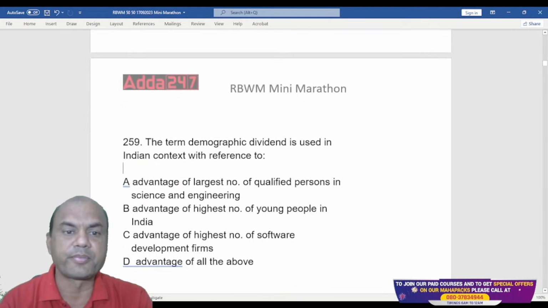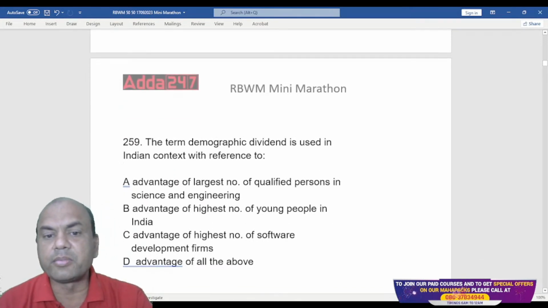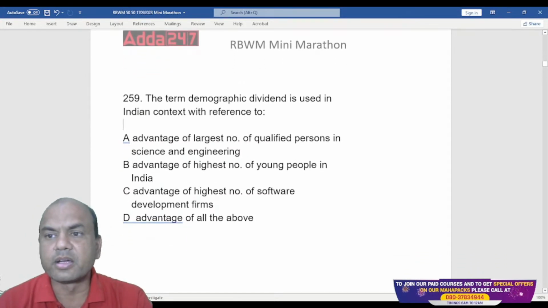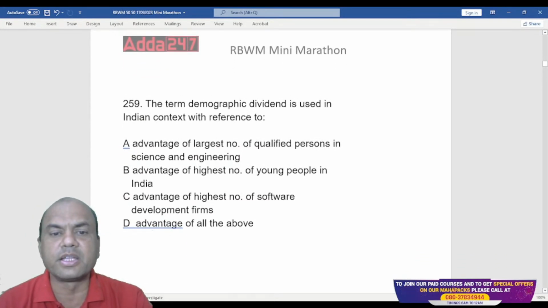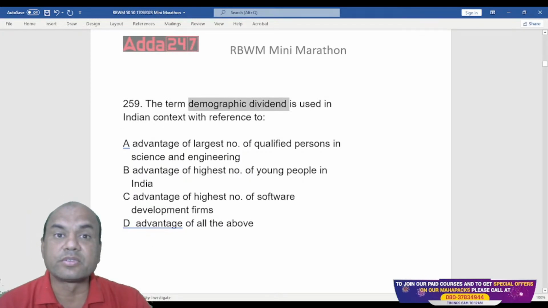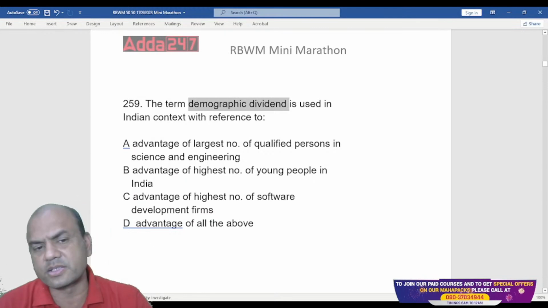Okay. Next one. The term demographic dividend is used in Indian context with reference to. What do you mean by demography? Demography means any classification, like what are the different religions, what are the different salaries.